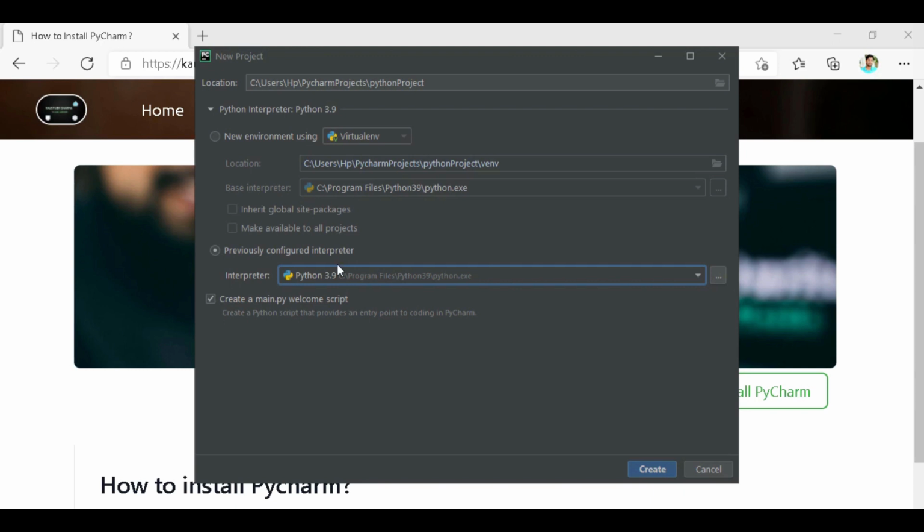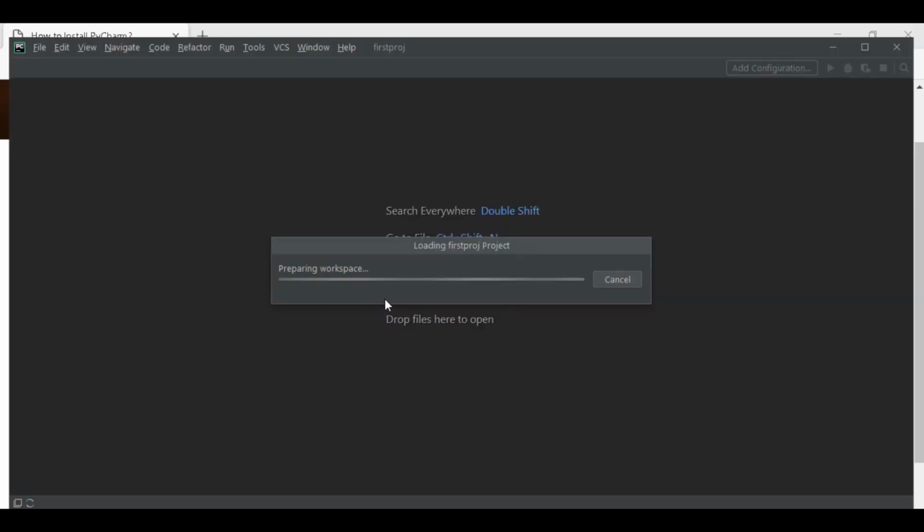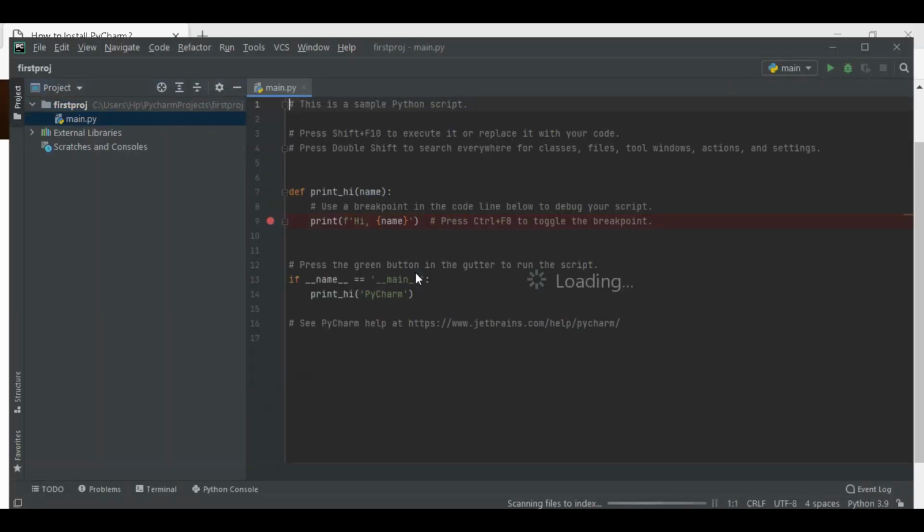Let me change the name of the project to first project. Here you can see a main.py file is created. It is a sample code, but we have to work on the terminal, so let's quickly click on terminal.